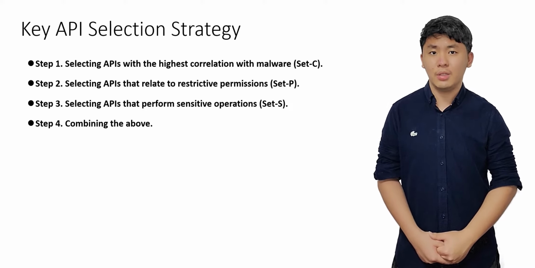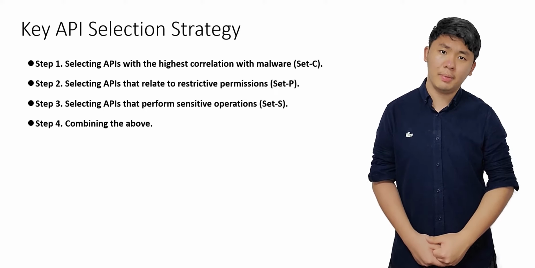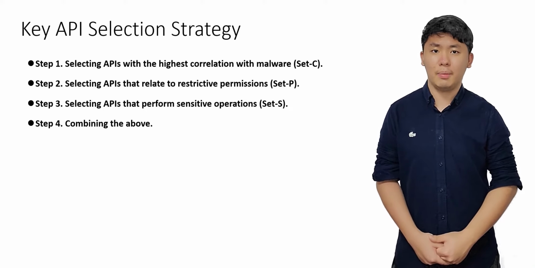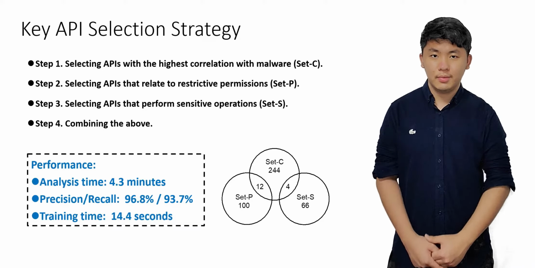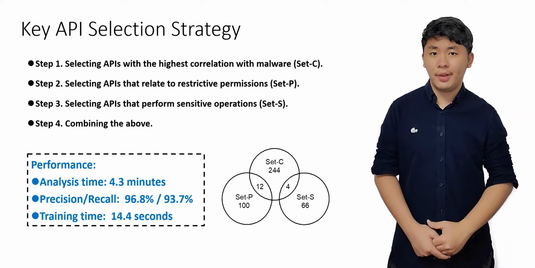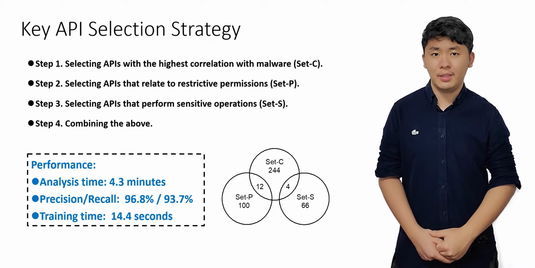Then, we focus on APIs that perform sensitive operations like executing shell commands. Finally, we combine the three sets and obtain our key APIs. As shown on the right, the three sets have little overlap, together leading to a total of 426 key APIs.